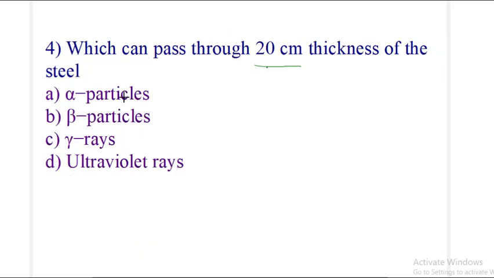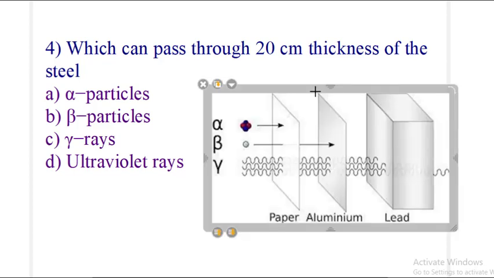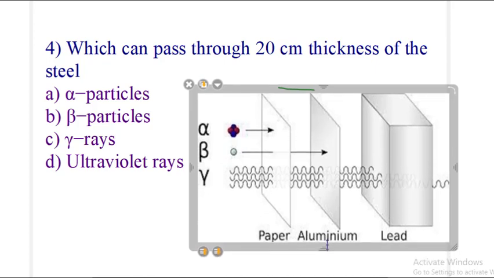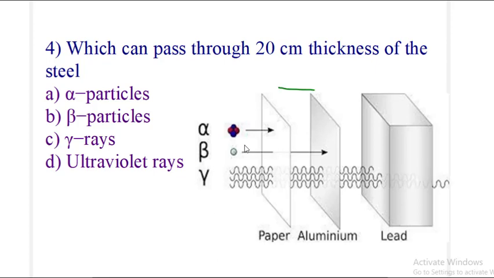Next we come to question number 4. Which can pass through 20 centimeter thickness of steel: alpha particle, beta particles, gamma rays, or ultraviolet rays? I'll just show you a diagram, in which you can see the various penetration powers of alpha, beta and gamma rays. Alpha particles are unable to cross the paper.